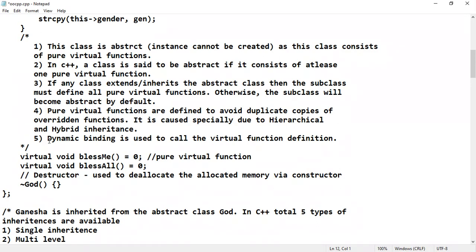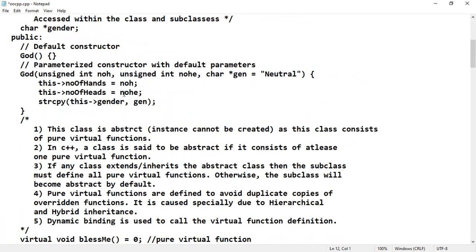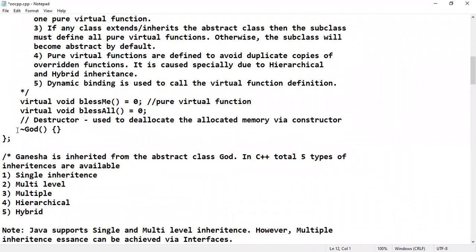So finally we will go to the destructor. A destructor is used to deallocate memory allocated via the constructor. If any memory is allocated in the constructor, that can be destroyed within the destructor. Basically, the destructor concept is not a recommended concept in object orientation. However, C++ supports the destructor concept. Usually this destructor concept will be used for garbage collection.